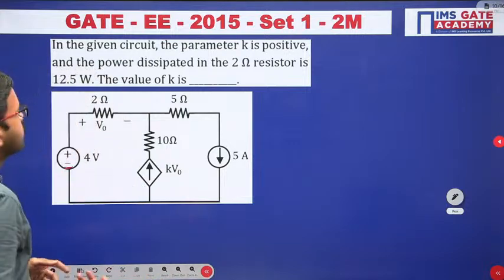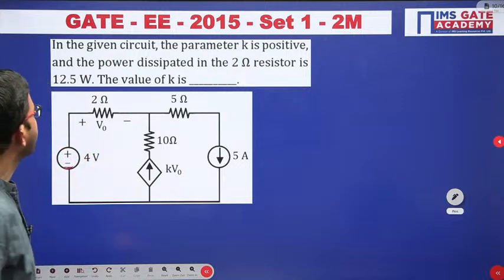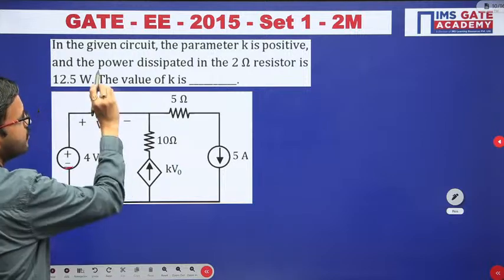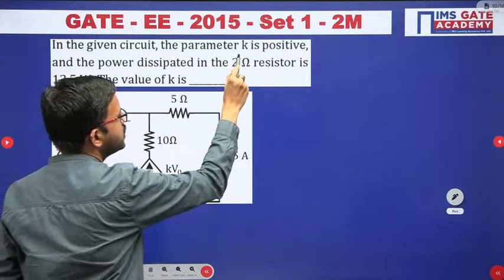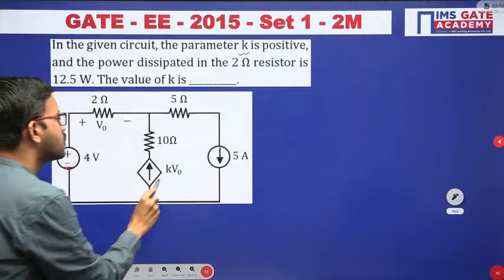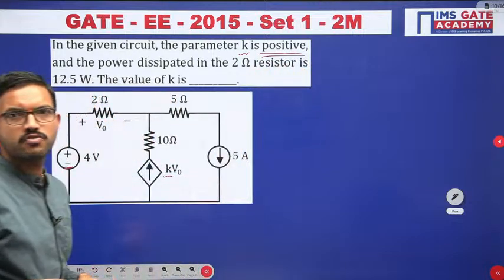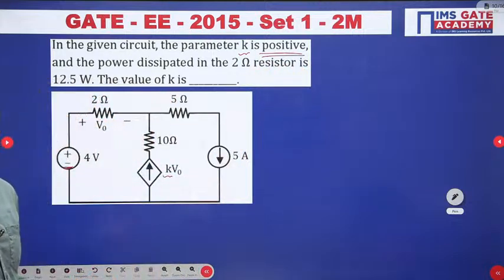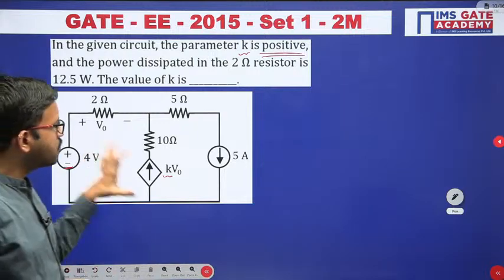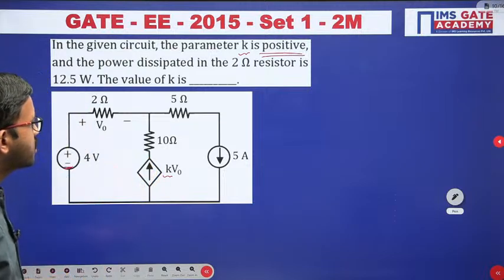First of all, try to understand what the given information is. Here in this question, you are having one circuit diagram. In the given circuit, the parameter K is positive. Here you are having K. This K value, they have mentioned it is a positive value. Amarjit, 0 is not the correct one, but no issue, you have well tried. Now I will discuss what value you are going to get for K.